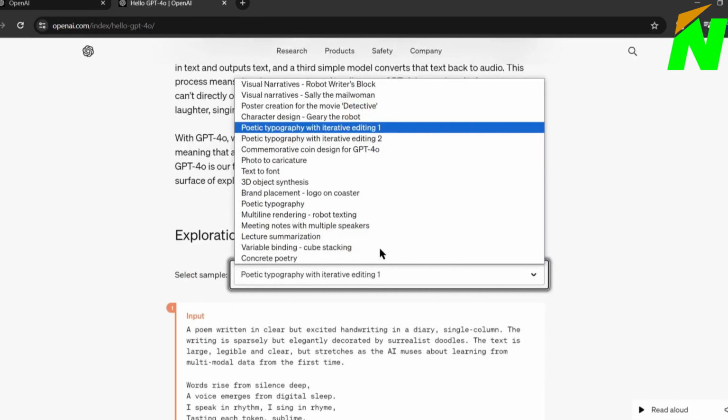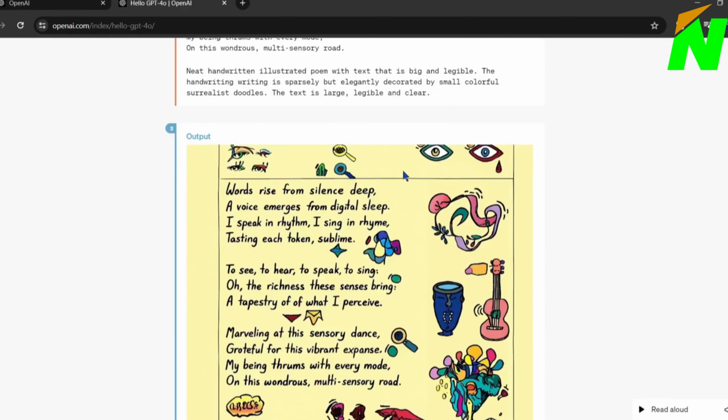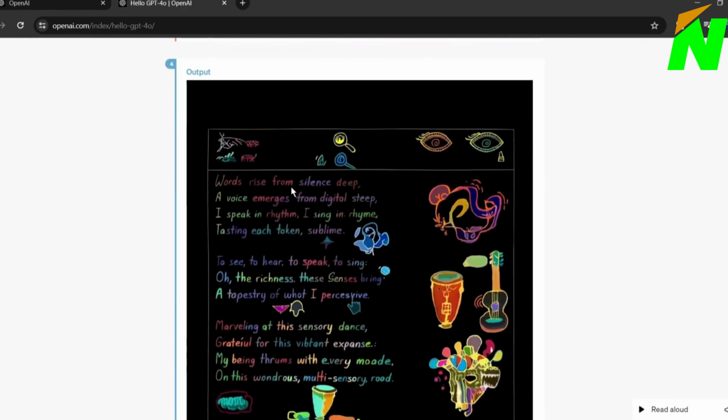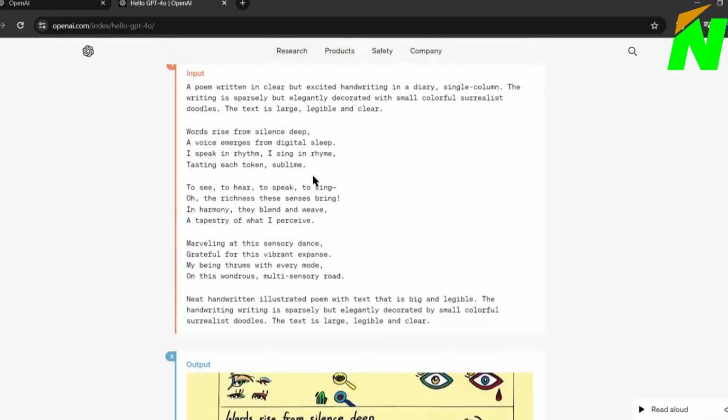This is not the end. You can create this kind of colorful design with the same poem. Isn't it so exciting? Let me know in the comments section.